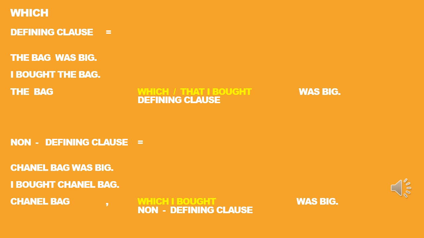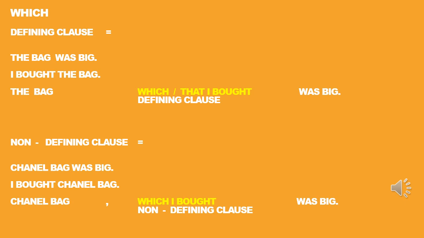"Which I bought" is a defining clause because it really explains which bag it is, what color the bag is. Now the non-defining clause "which." Chanel bag was big. I bought Chanel bag. By mentioning the famous brand Chanel, we know which bag already. So "Chanel bag, which I bought, was big." The Chanel bag doesn't need the defining clause "which I bought" anymore.